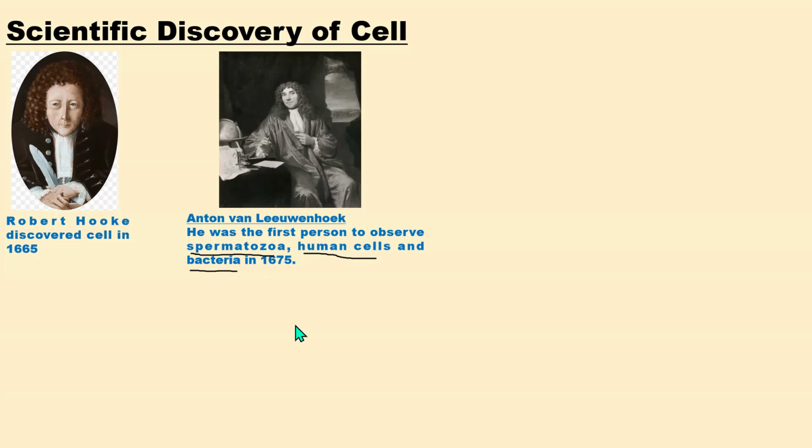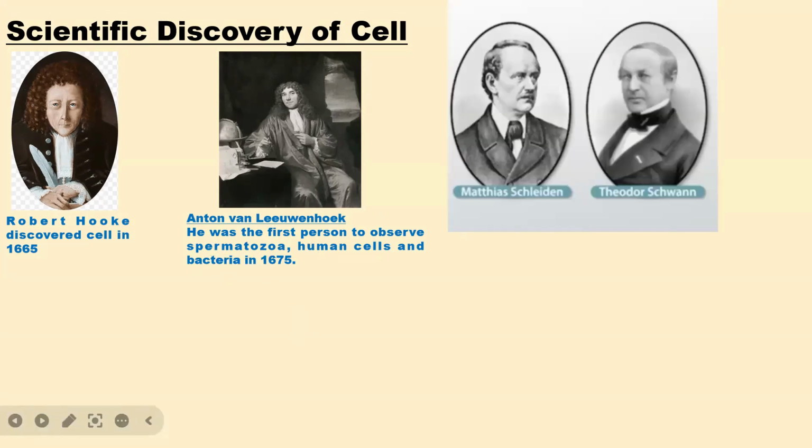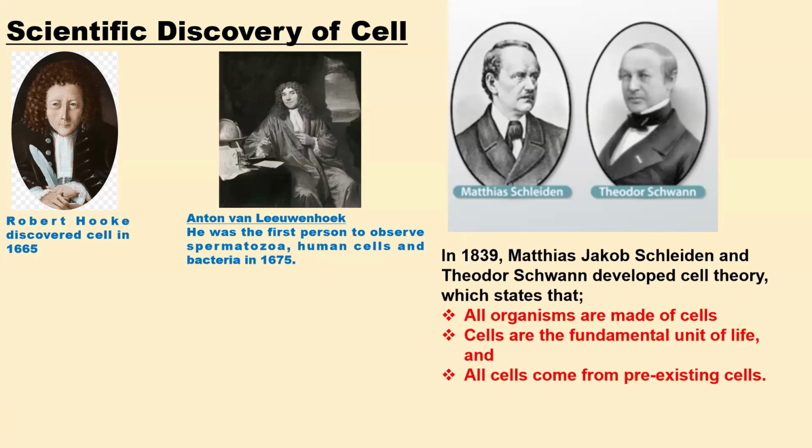So the next set of scientists is Matthias Schleiden and Theodor Schwann. They are the scientists that were able to come up with the cell theory, in the year 1839. The first cell theory stated that all organisms are made up of cells. So it means that every living organism is made up of cells. And of course, these cells are the fundamental unit of life.